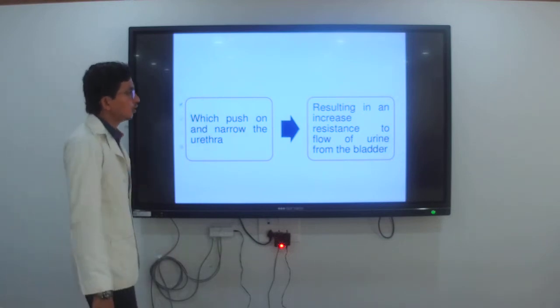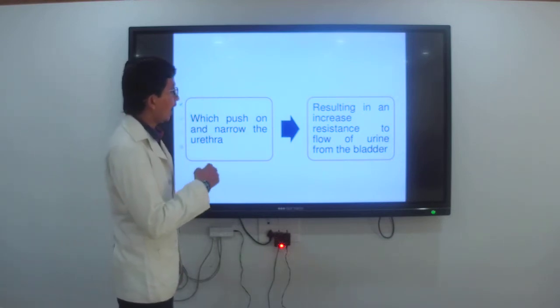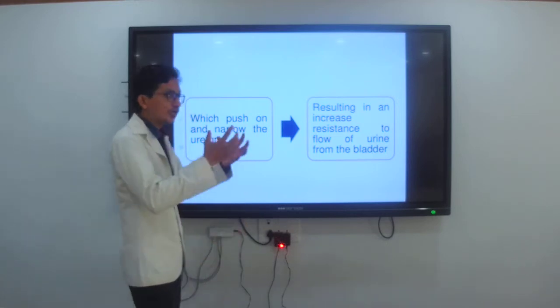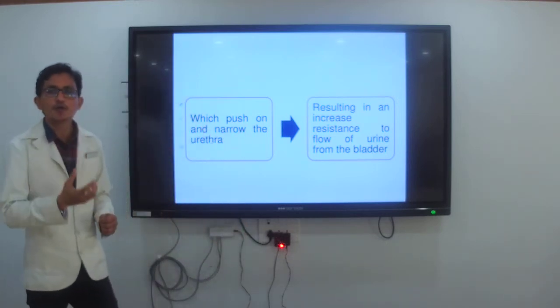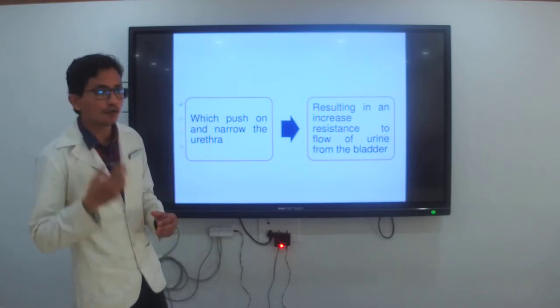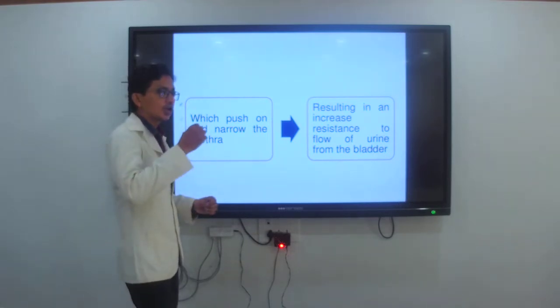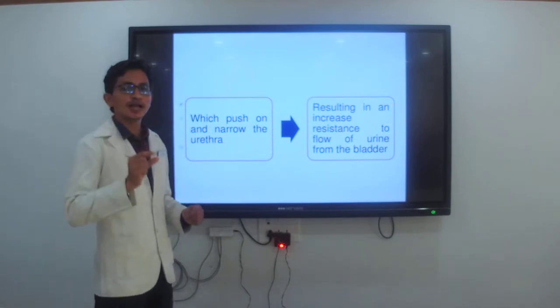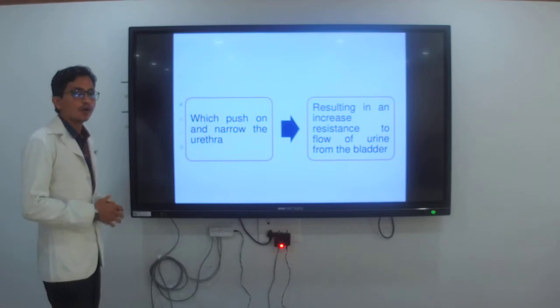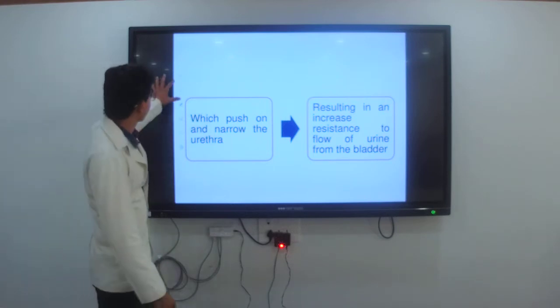The next is resulting in an increased resistance to the flow of the urine from the bladder. Means the flow should come from the bladder normally. Because of the enlargement of the prostate, what happens? It does not come properly because the urethra gets compressed. Because of that, it may be having the problem of passing urine.